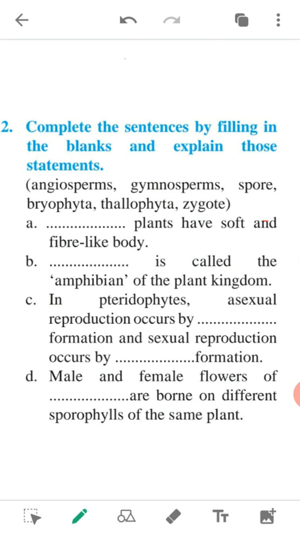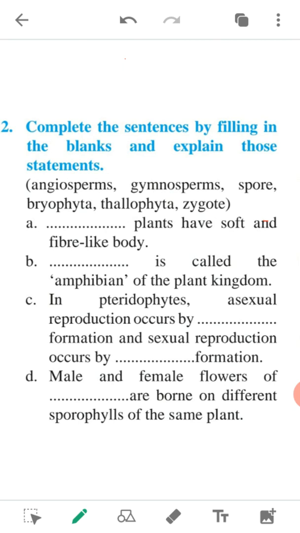For this question, refer to the first paragraph of page number 78. The first characteristic is phanerogams have a special structure for reproduction. Second, they are seed bearing plants.